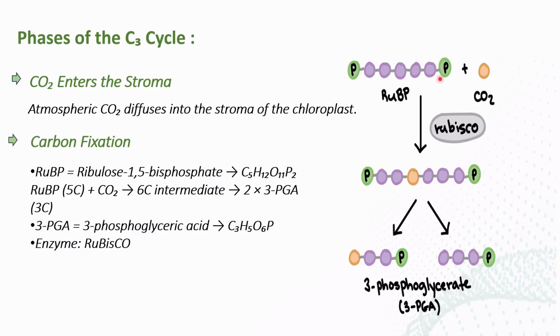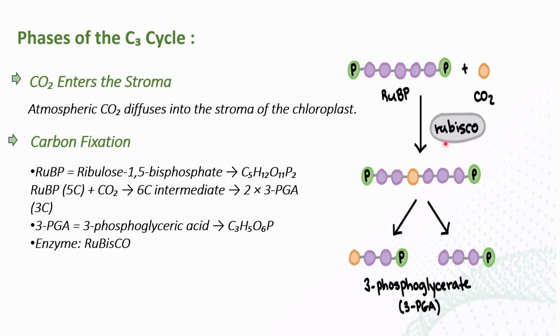This is the 5 carbon compound which has 2 phosphate groups at the first and fifth positions of the carbon. That's why it is known as ribulose 1,5 bisphosphate. When this ribulose bisphosphate present in the stroma of the chloroplast reacts with atmospheric carbon dioxide, the carbon dioxide is added to the ribulose bisphosphate, and an intermediate is formed with the help of an enzyme.